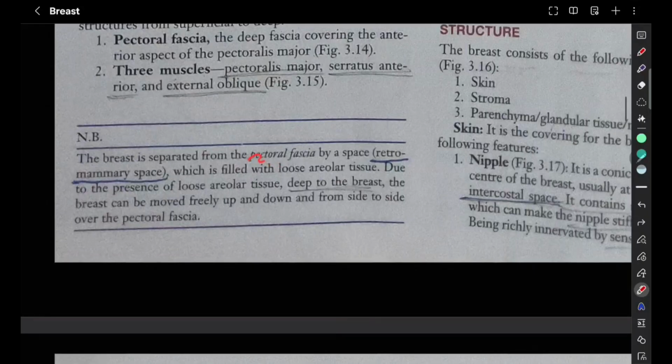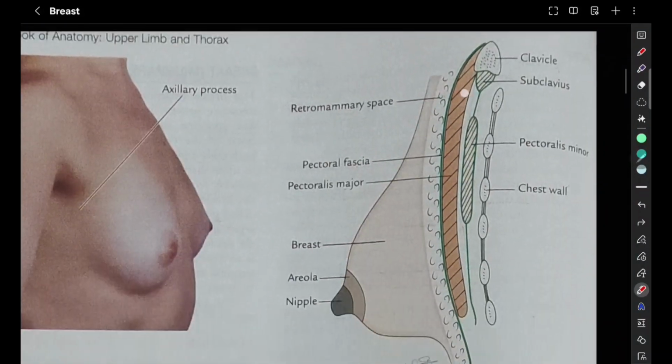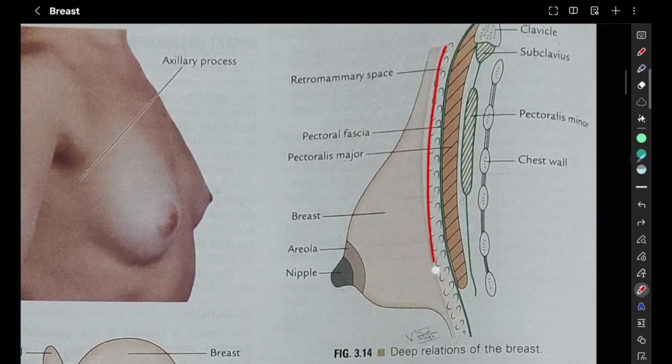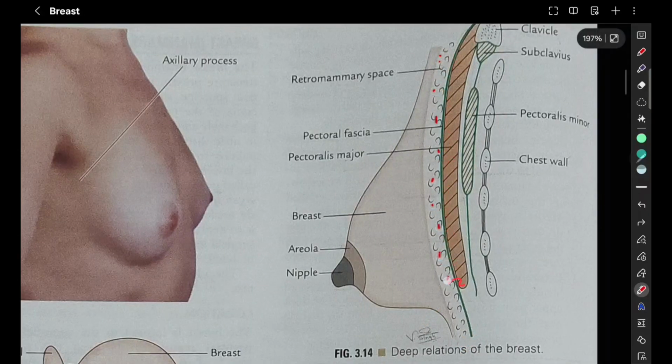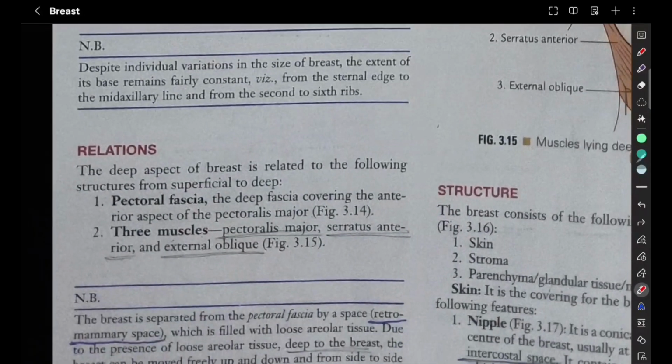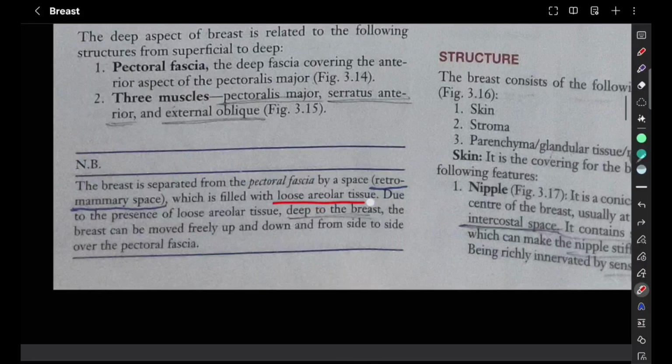Okay, so breast is separated from the pectoral fascia by retromammary space which is filled with loose areolar tissue. So here we saw the retromammary space. So this green color is the pectoral fascia and here is the mammary gland. Both are separated by this space called as retromammary space. And this retromammary space is filled with loose areolar connective tissue. Okay, loose areolar tissue.